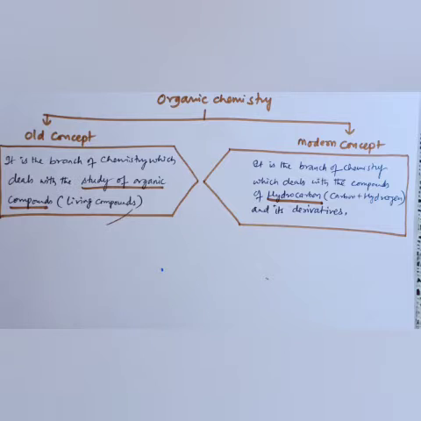Now, there is some history behind all these things. Scheele, in the years 1769 to 85, isolated tartaric acid from grapes, citric acid from lemon, malic acid from apple, lactic acid from milk, and uric acid from urine. And Rouelle, R-O-U-L-L-E, in 1773 isolated urea from human urine. Liebig in 1829 isolated hippuric acid from horse urine.